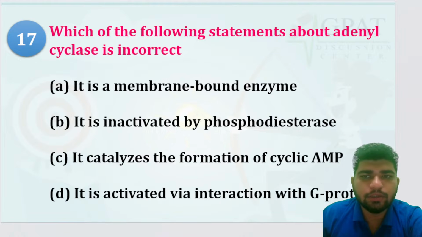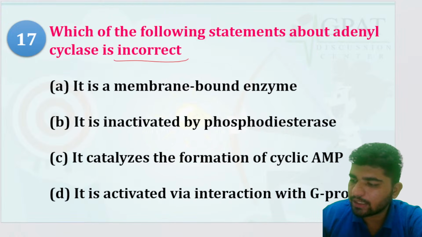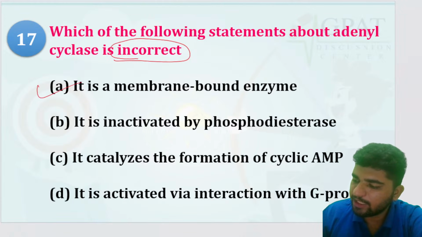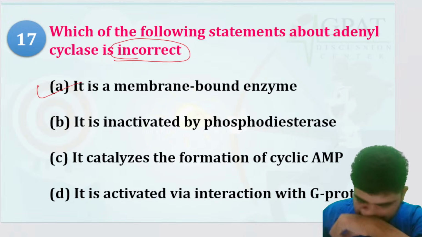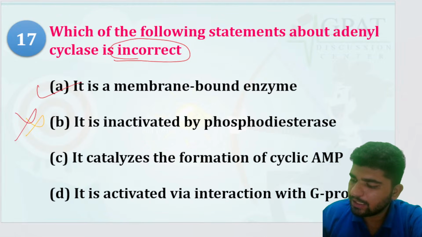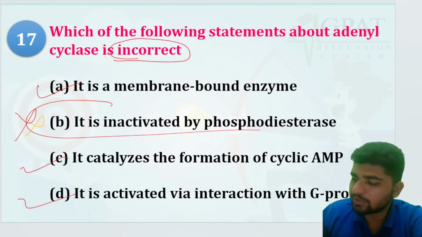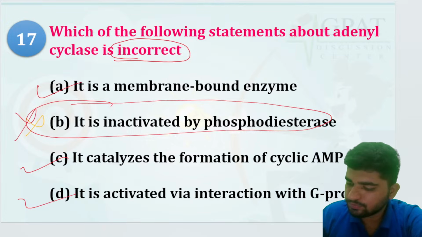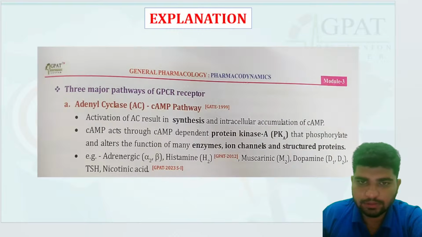Which of the following statements about adenyl cyclase is incorrect? It is a membrane-bound enzyme. Yes. It is mediated by phosphodiesterase. No. It catalyzes the formation of cyclic AMP. Correct. It is activated by interaction with G protein. Yes, correct. So the answer would be this one. This option is incorrect.